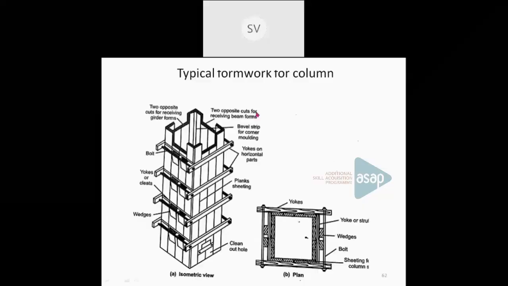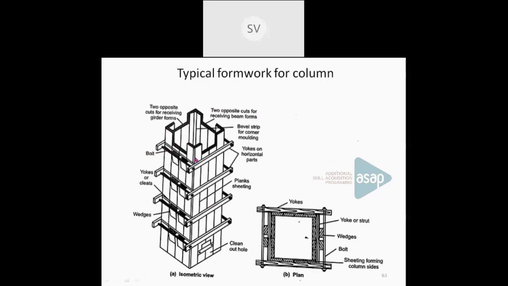So this shows a typical formwork for a column. This is actually made up of a number of planks. This is a steel or a wooden plank. A number of planks are being joined together vertically as well as horizontally. These horizontal planks are known as yokes. And the vertical and horizontal planks are being connected by means of bolts. So this can be used as a formwork for the column. This shows the front view or the elevation or isometric view, and this shows the plan.